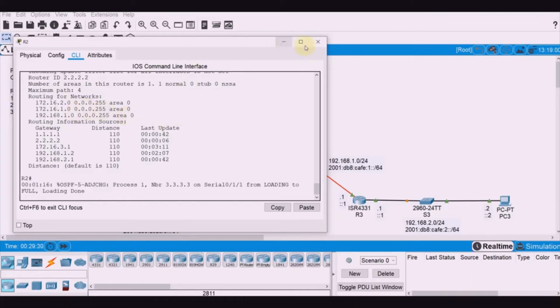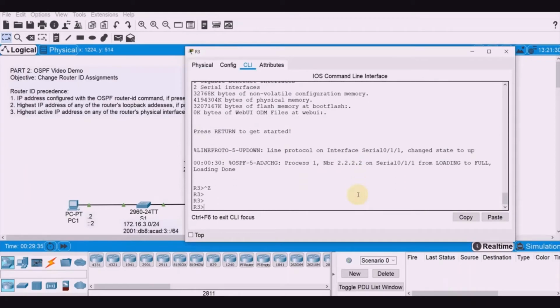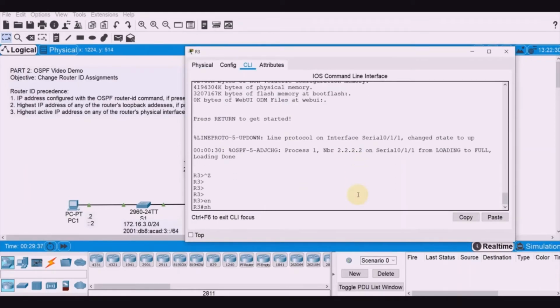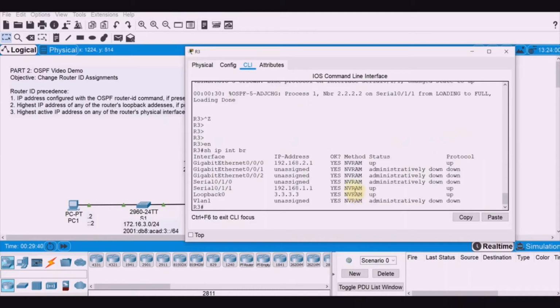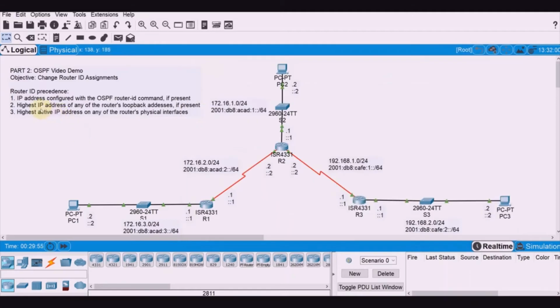All right. The same is true also for router 3. Let's check this one. Enable, show IP int brief. This is the loopback IP address assigned. Then show IP protocol. We are expecting that the router ID now is 3.3.3.3. That means the highest IP address of any of the router's loopback addresses, if present, will be used as the router ID.